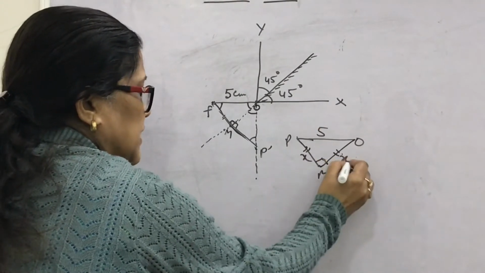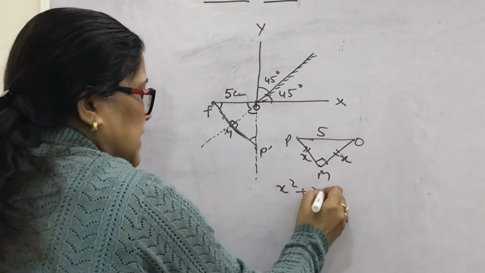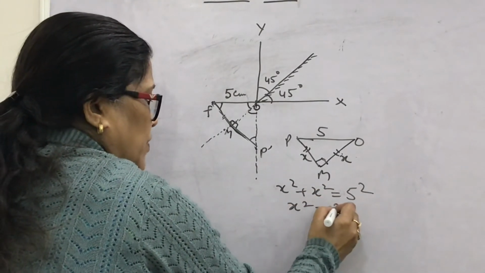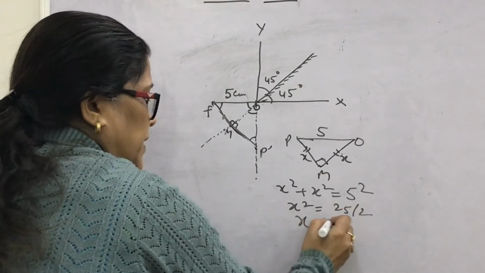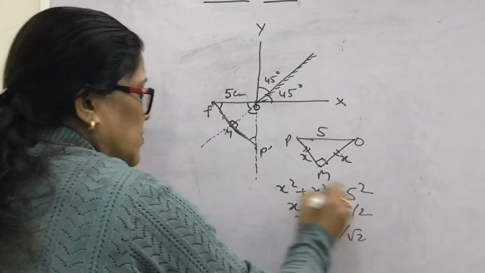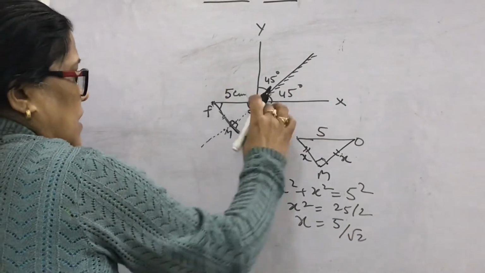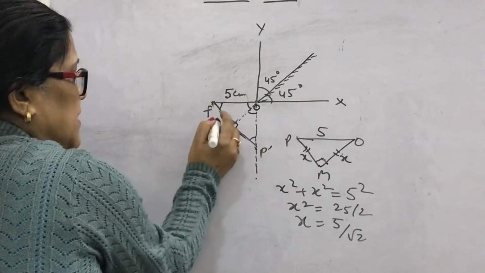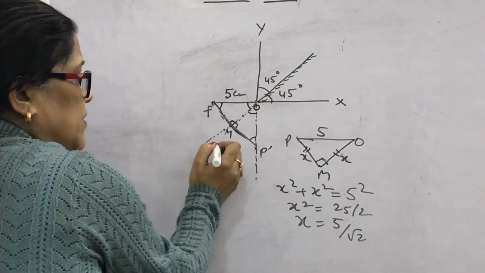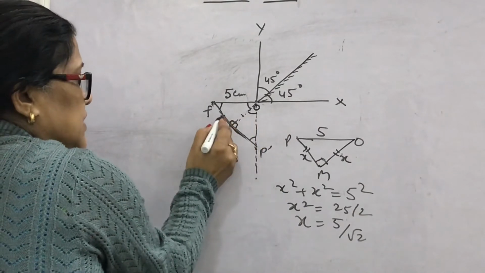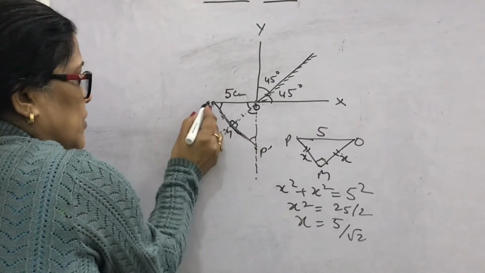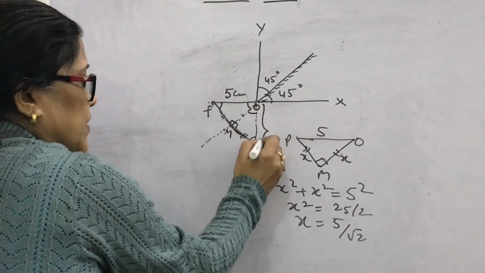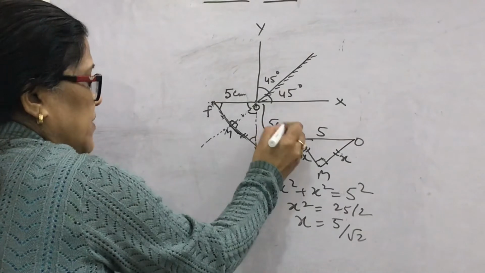If these two are the same, x, then x square plus x square will be equal to 5 square. It means x square will be 25 by 2, so x will be 5 by root 2. Okay, what are the coordinates of this point? So look, this is 5, then these two are 5 by root 2, 5 by root 2. If this is 5 by root 2, this is 5 by root 2, this will also be, because this distance is the same as this. Then 5 by root 2, 5 by root 2 again, what will you write for this side? This will again be 5 centimeters.